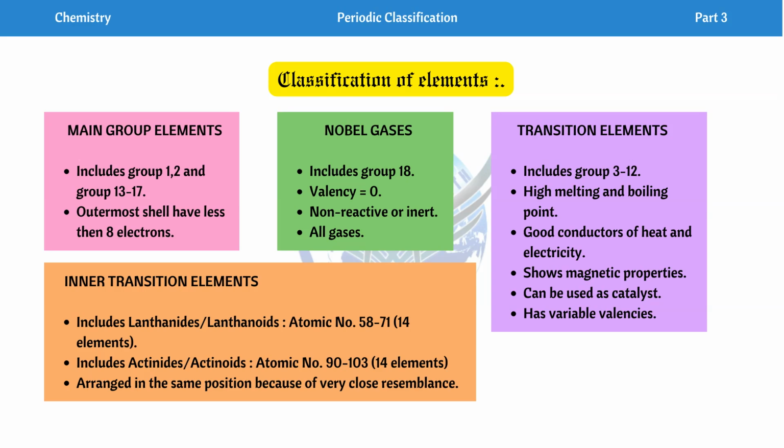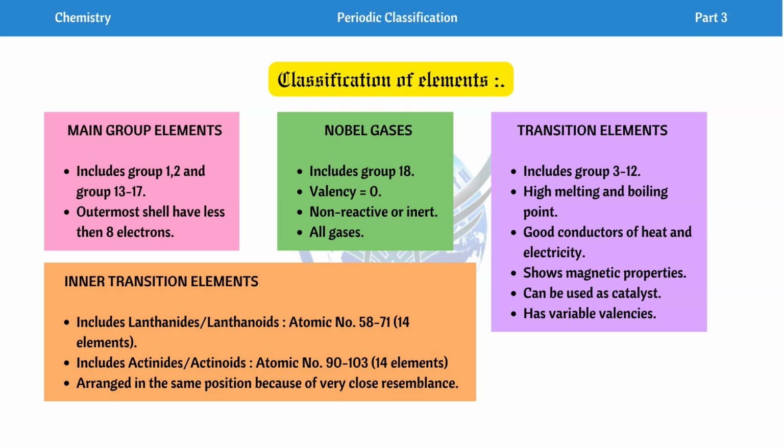Next we have the transition elements. Transition elements fall under groups 3 to 12. They have high melting points and high boiling points. They are good conductors of heat and electricity.